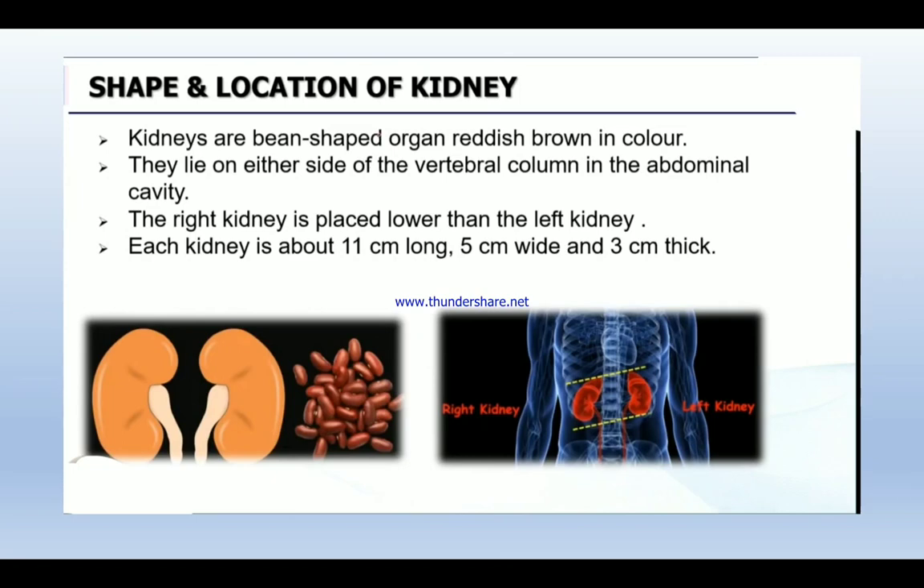Kidneys are bean-shaped organs. Can you see? This is the kidney, right? It is in bean shape. So, a bean picture is given for you nearby. Kidneys are bean shaped and reddish brown in color. See, the kidneys are in reddish brown color.